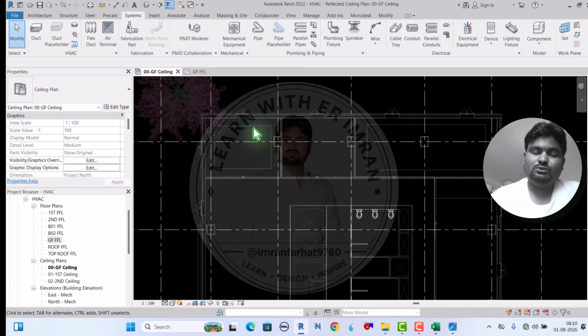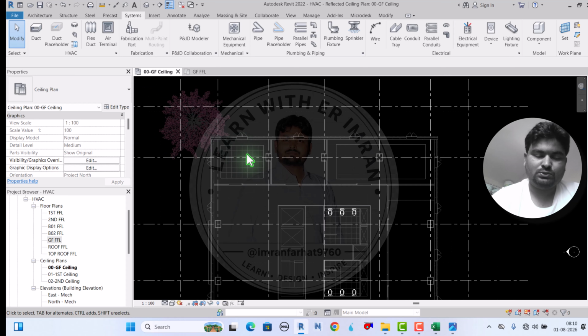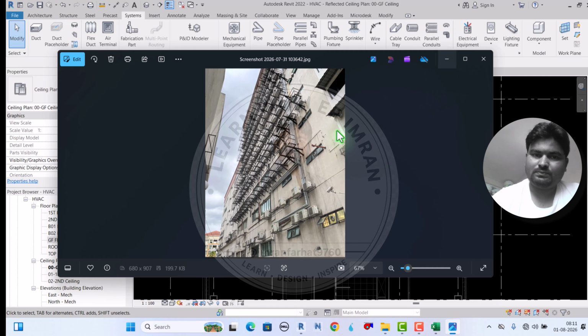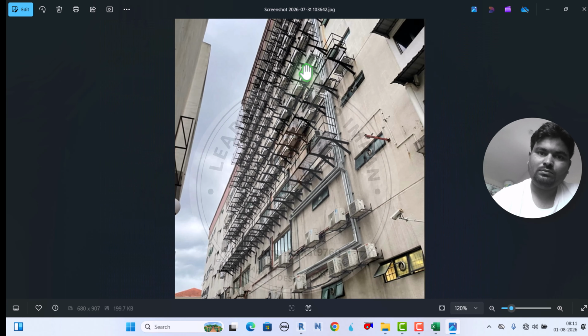Okay, so see, if we are going to use one indoor and one outdoor for each retail space, each shop, then it will look ugly, like you have seen in this picture. A lot of outdoor units. It means the building wall looks ugly, it will not look aesthetic.